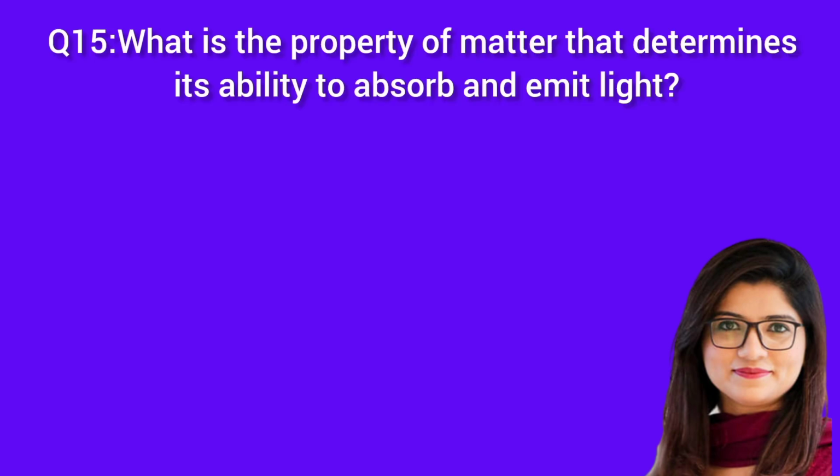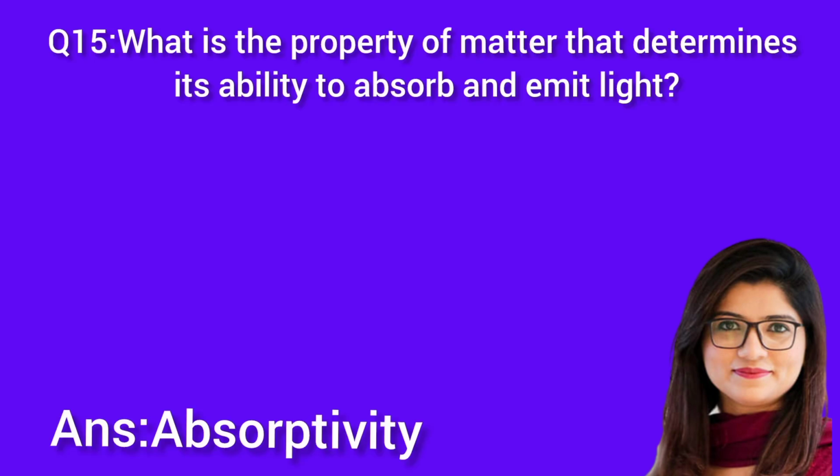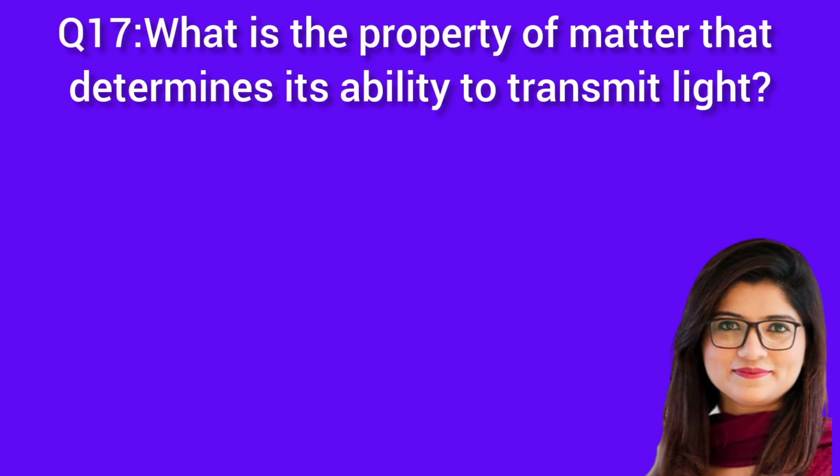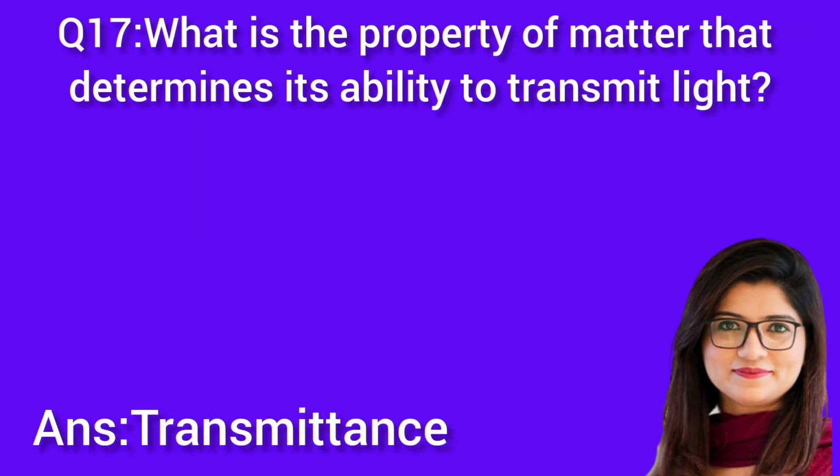Question 15. What is the property of matter that determines its ability to absorb and emit light? Answer: absorptivity. Question 16. Which of the following is an example of a transparent material? Answer: glass. Question 17. What is the property of matter that determines its ability to transmit light? Answer: transmittance.